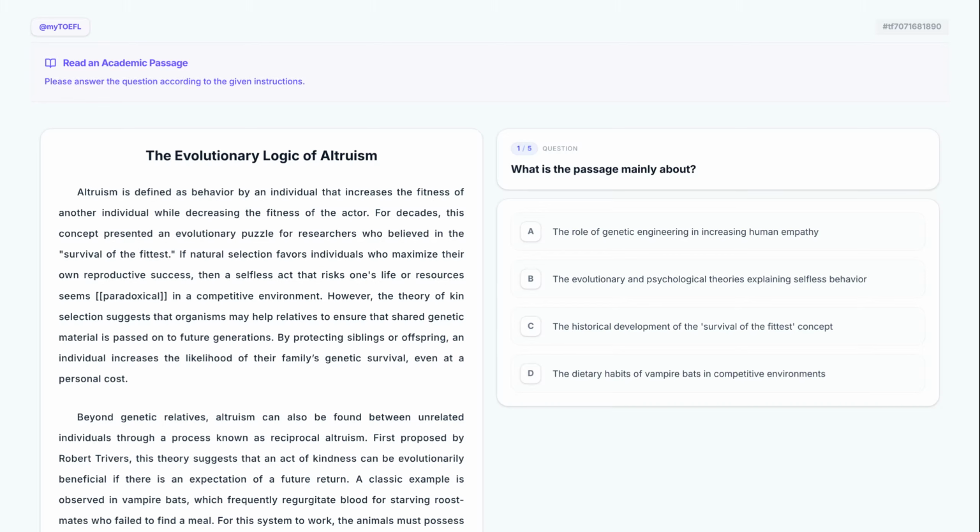Welcome. I'm thrilled to guide you through this read and academic passage task, a cornerstone of the TOEFL reading section. Today we will analyze a sophisticated text on evolutionary biology and psychology, breaking down its logic step by step to ensure you can navigate university-level readings with total confidence.